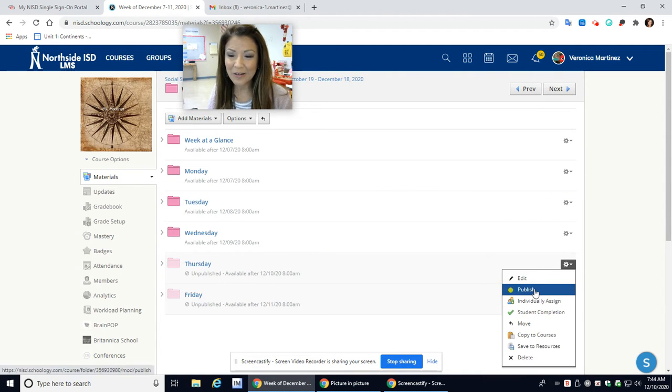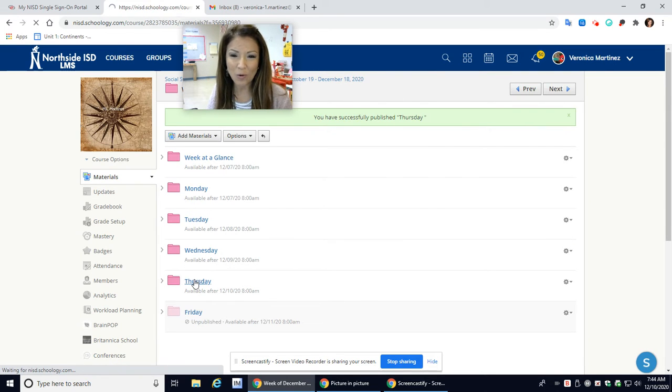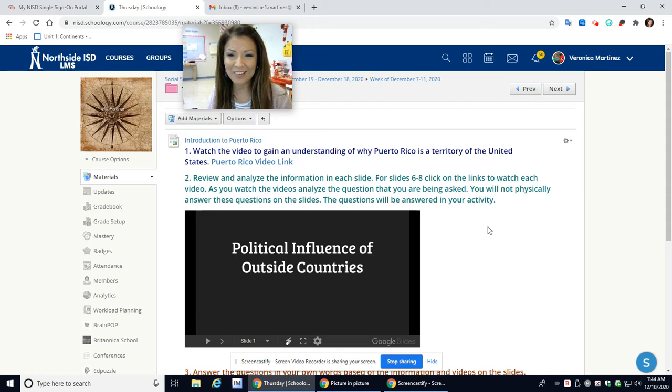All right, so let's go over today's assignment. Today we're going to be learning about Puerto Rico. What I want you to understand is, Puerto Rico is part of the United States. It's not considered a state. It's more of a territory.